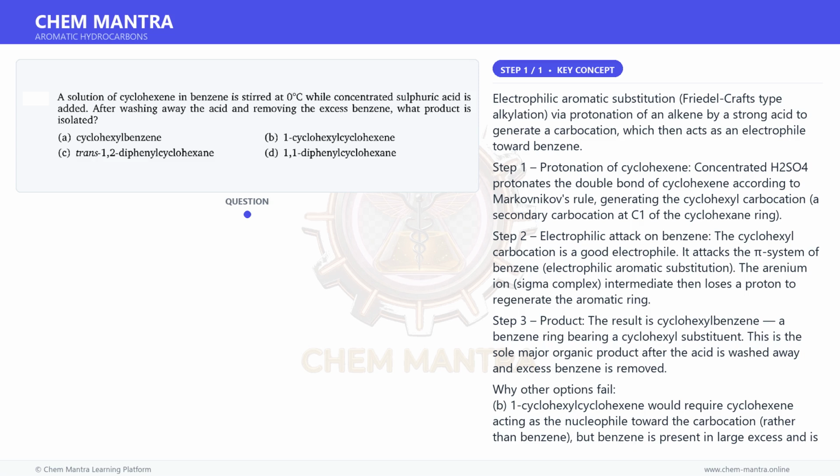Electrophilic aromatic substitution, Friedel-Crafts type alkylation, via protonation of an alkene by a strong acid to generate a carbocation, which then acts as an electrophile toward benzene.